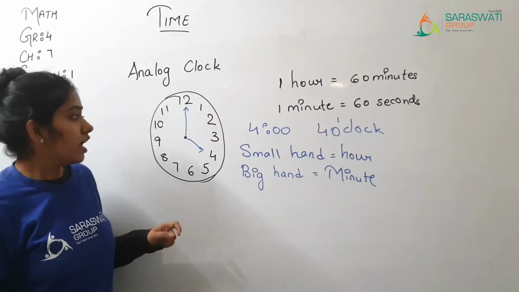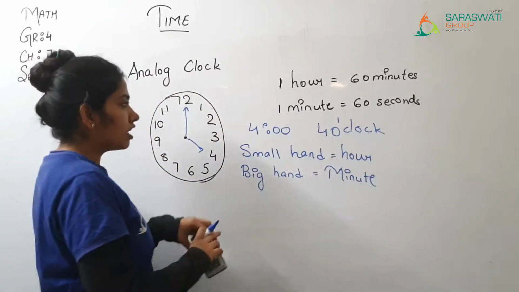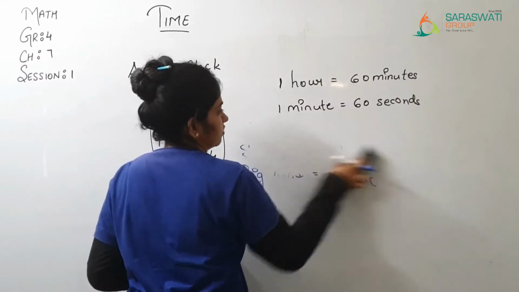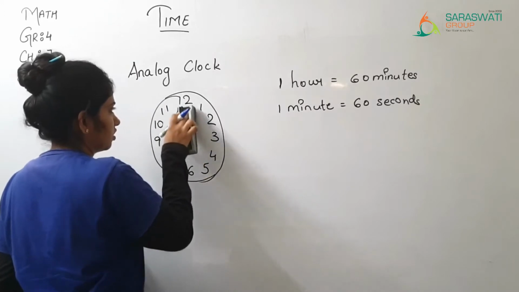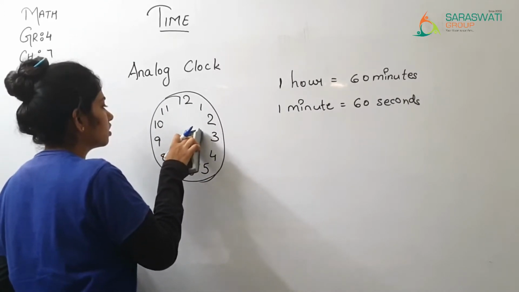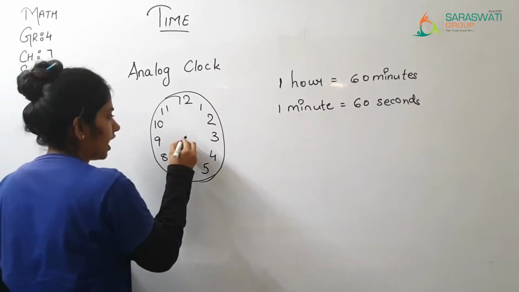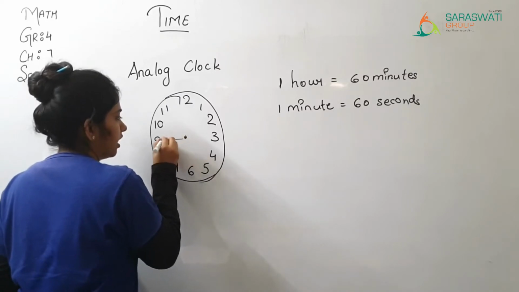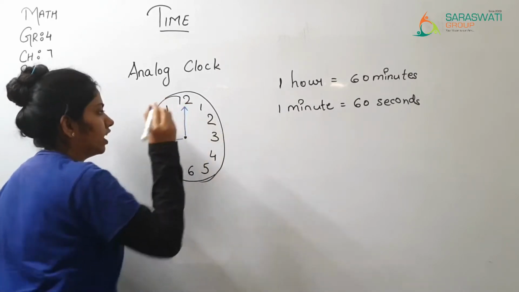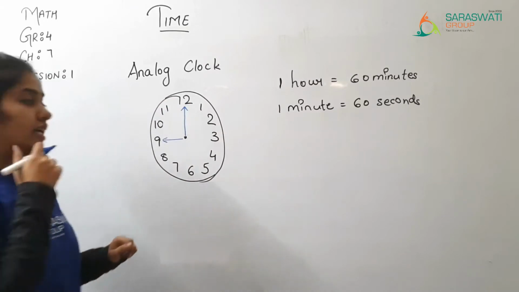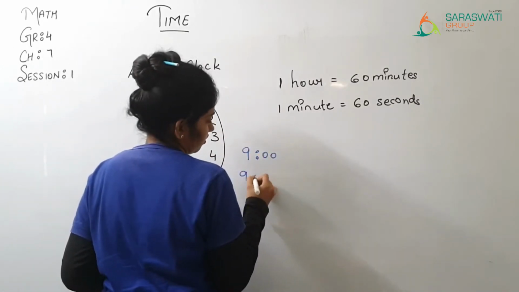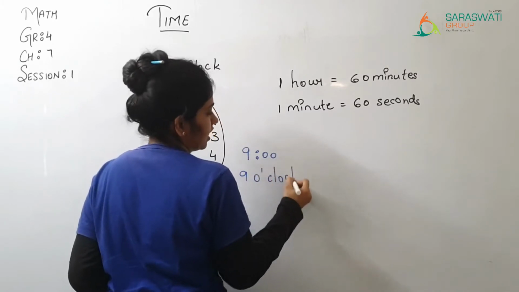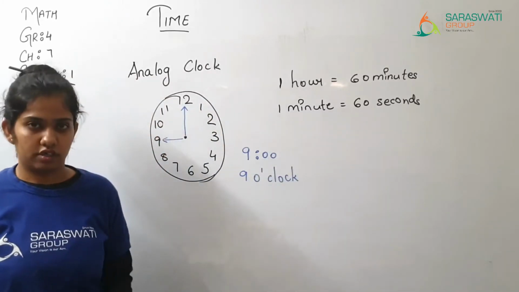Right? Now, apart from this, if the small hand is on 9 and the big hand is on 12, then what time is it? It is 9 o'clock.